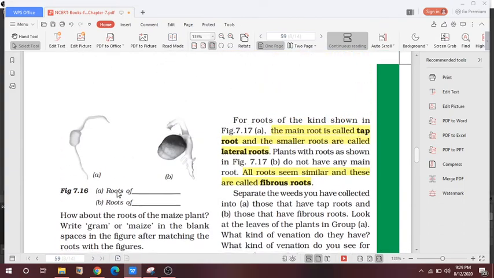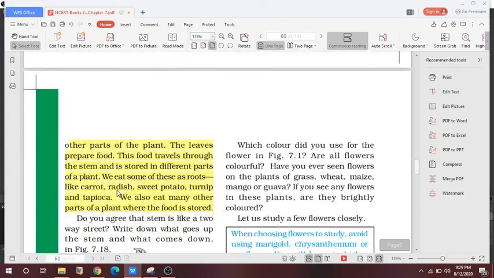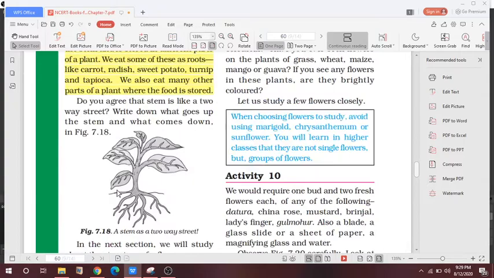So this is all for today. We discussed the roots today. In the next class we will discuss the flower. Please go through the video.